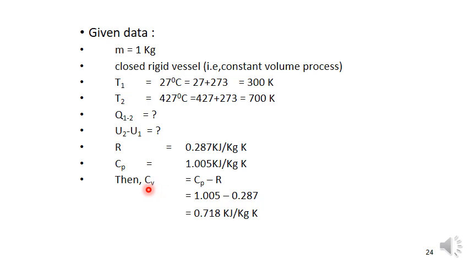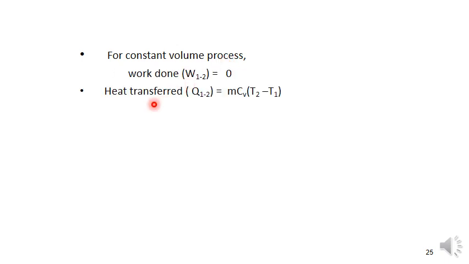So Cv is equal to Cp minus R. Substitute the Cp value and the R value, and we will get 0.718 kilojoule per kg Kelvin. But in the problem they asked to calculate the heat transfer and the change in internal energy. At constant volume, dq is equal to du, which is equal to m Cv (T2 minus T1). In a constant volume process, the work done is 0. Heat transferred Q1-2 is equal to the change in internal energy, equal to m Cv (T2 minus T1).